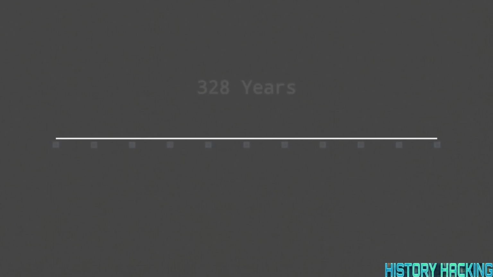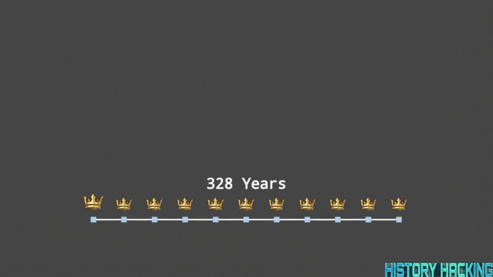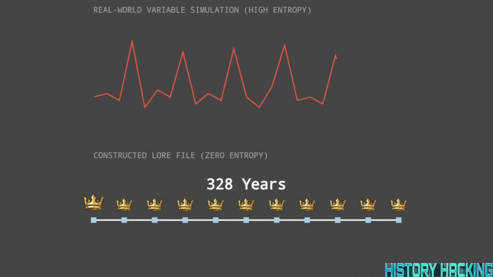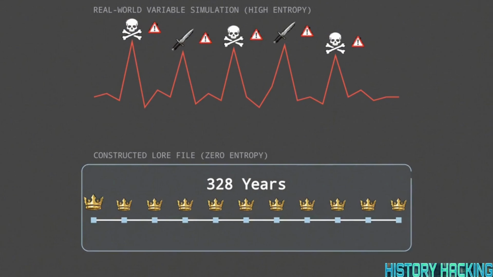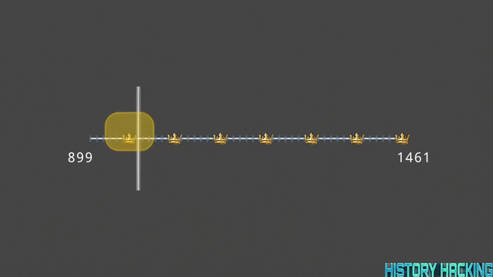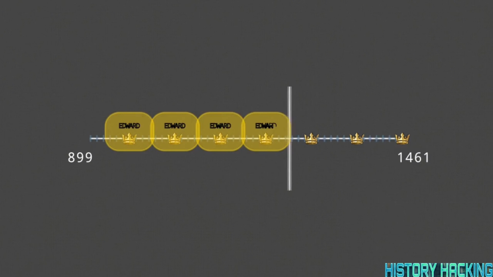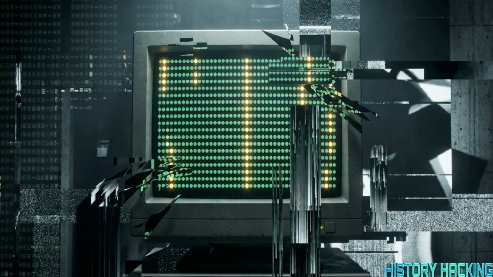That same dataset contains an unbroken chain of 328 years where the French crown passed perfectly from father to eldest son. A real-world timeline spanning 3 centuries is usually subjected to chaotic variables: plagues, assassinations, infertility. This timeline lacks those variables entirely. Look at the English succession line between 899 and 1461. The system assigned the name Edward to exactly every 7th king. It operates like a simple modulo function, assigning a specific string to every 7th index value in the array.